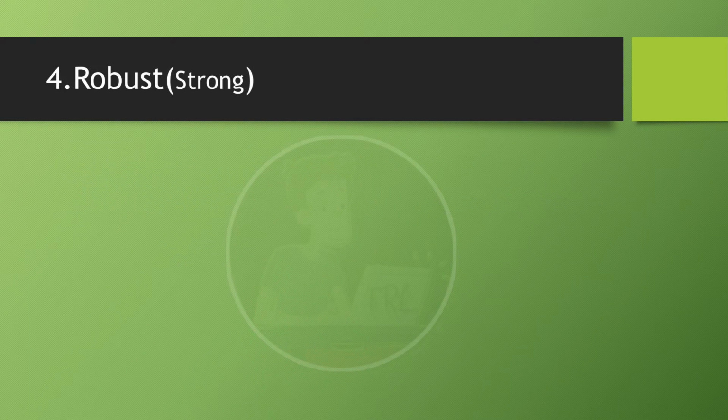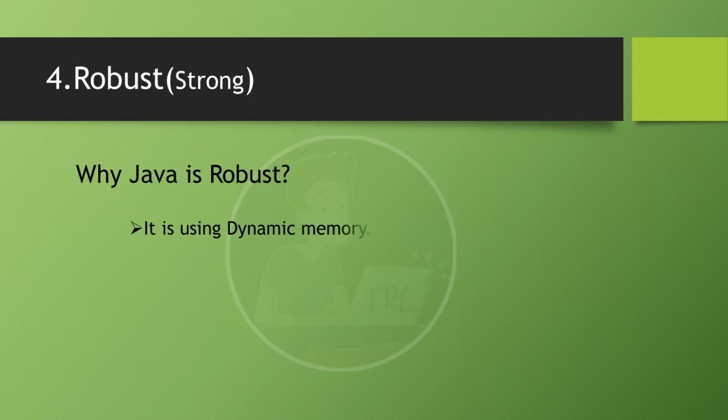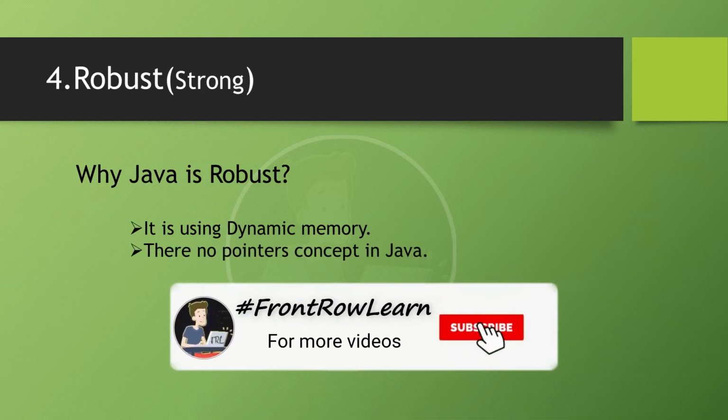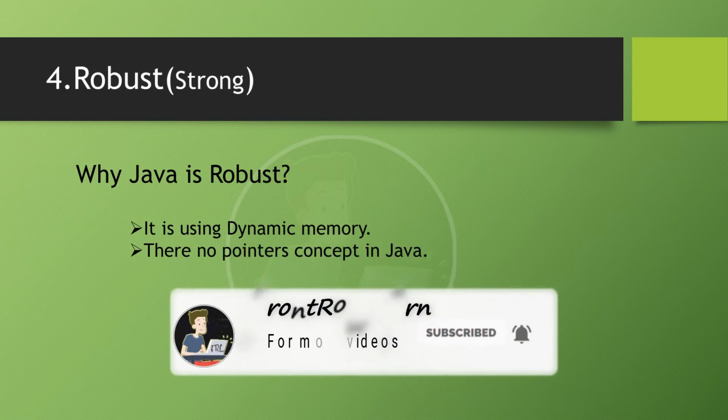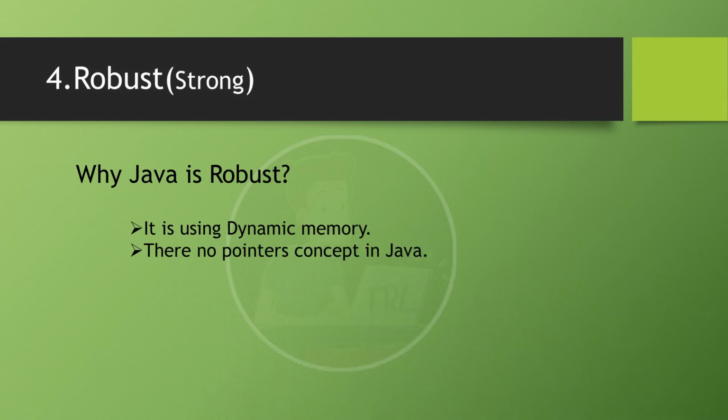Next, robust. Robust means strong. Why is Java strong, robust? Because it uses dynamic memory. What is dynamic memory? It allocates memory for objects during runtime. That is dynamic memory. And then there are no pointer concepts in Java. What is a pointer? A pointer is a variable that holds another variable's address.